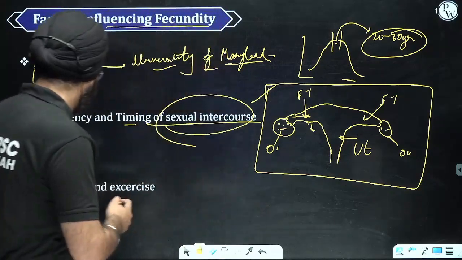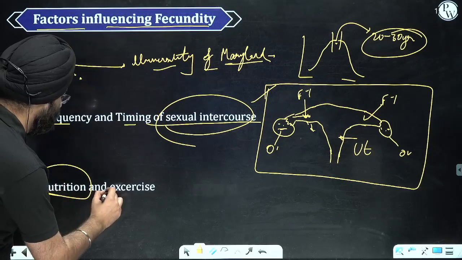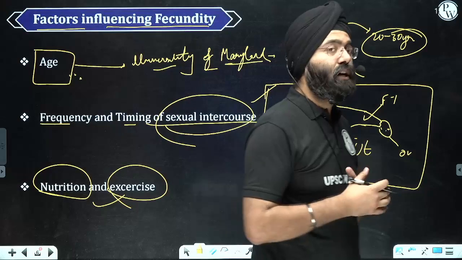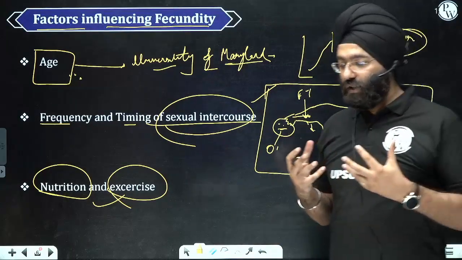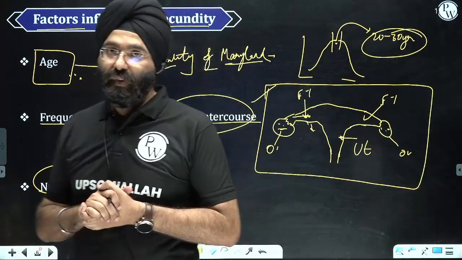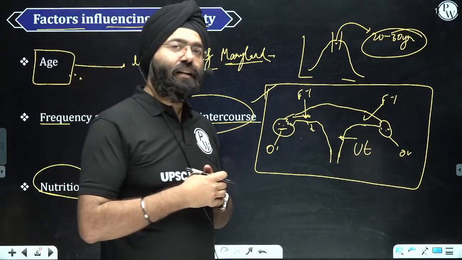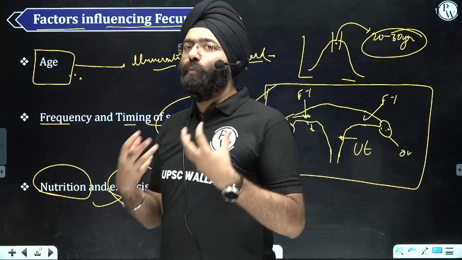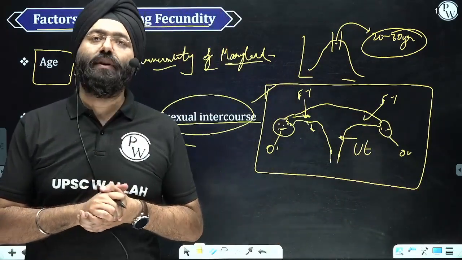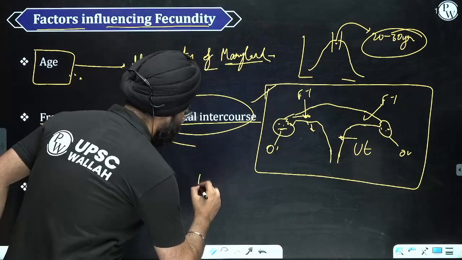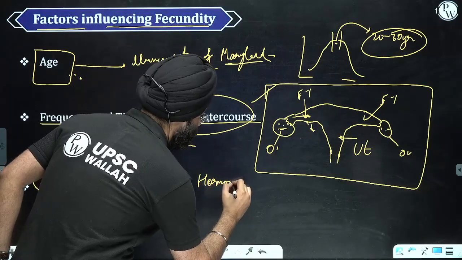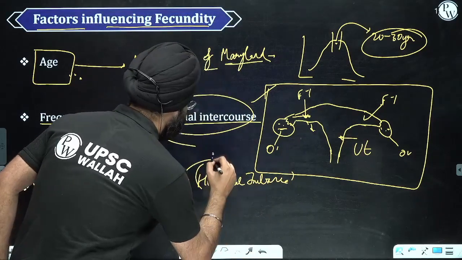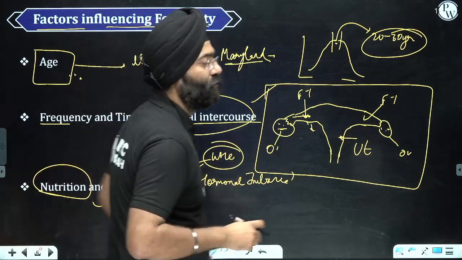Now let's take the next aspect, nutrition and exercise. Even the World Health Organization in its recent report talked about obesity. They mentioned that because of being overweight, hormonal imbalances are a very common occurrence. Hormonal imbalances is an important term which WHO used when they conducted the study on obesity.